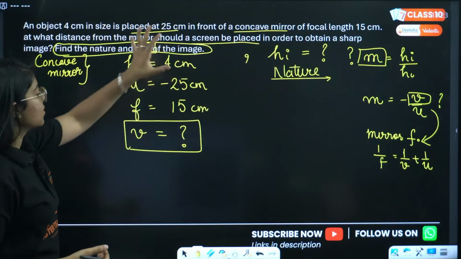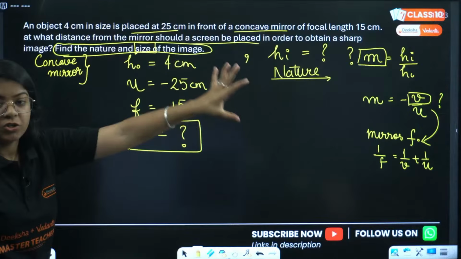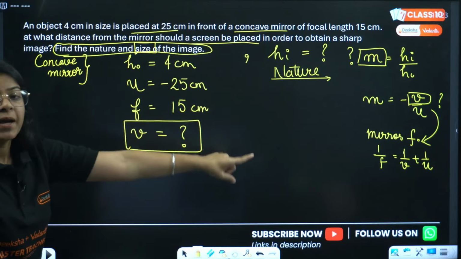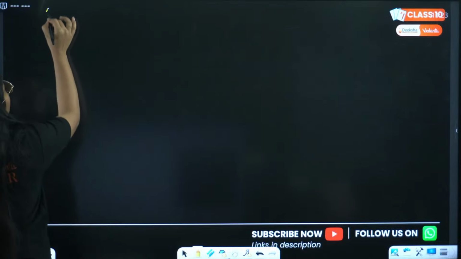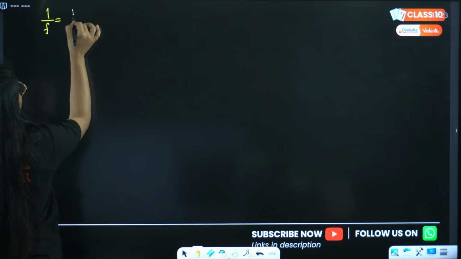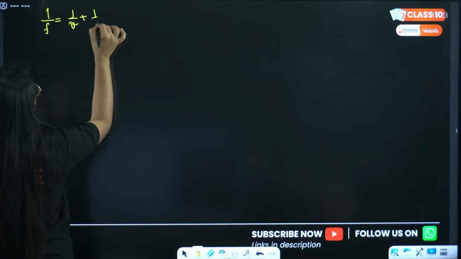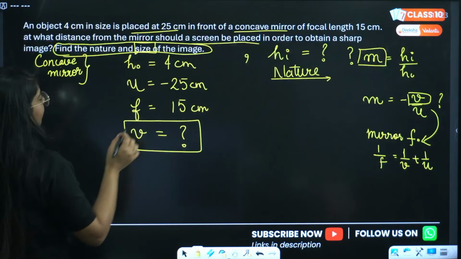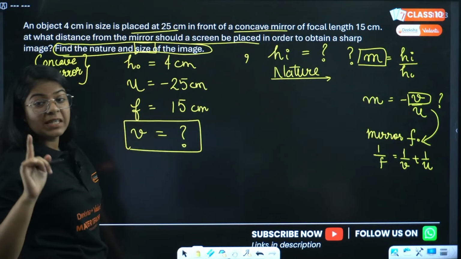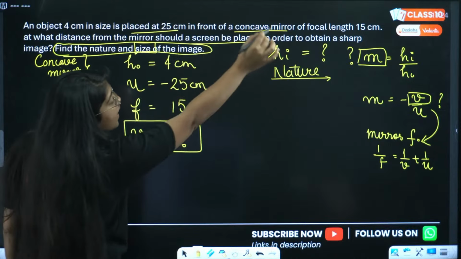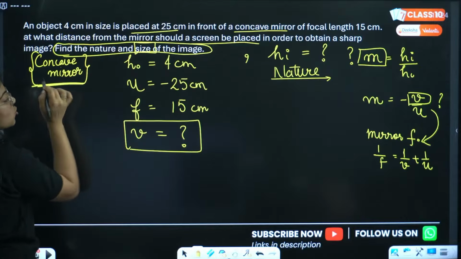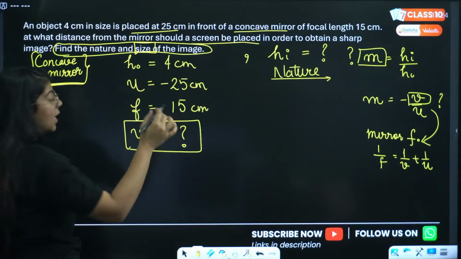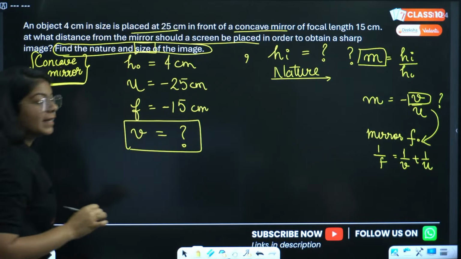Okay. Next, we have to solve this question now. First, by using the mirror formula, we'll calculate V. Mirror formula: 1 by F equals 1 by V plus 1 by U. Focal length is given as 15 centimeter, but we are given that the mirror is concave. So what is the sign of focal length? Focal length will be negative. Understood?